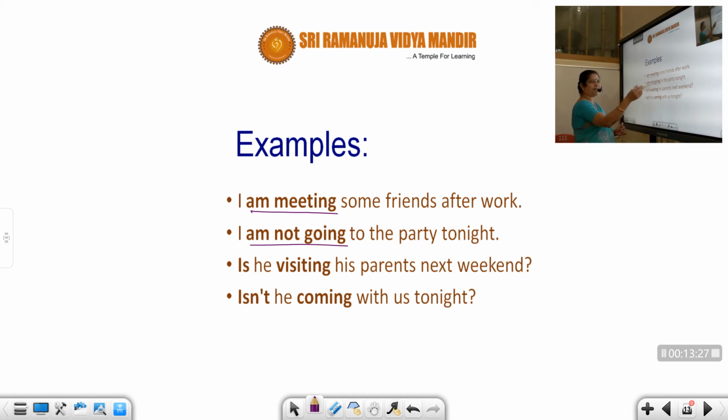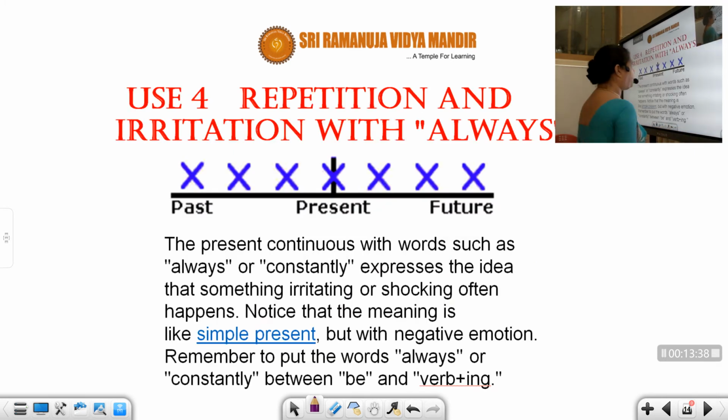Is he visiting his parents next weekend? Isn't he coming with us tonight? So you can see present continuous used here. Okay, that is rule 3. Now coming up to rule 4. Usage 4, repetition and irritations with always. Now, this doesn't indicate a past tense, a present tense or a future tense, but it always happens. Can you see?